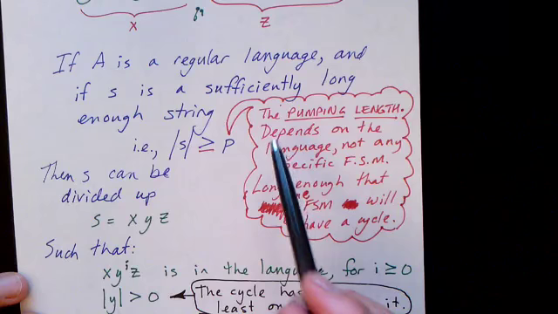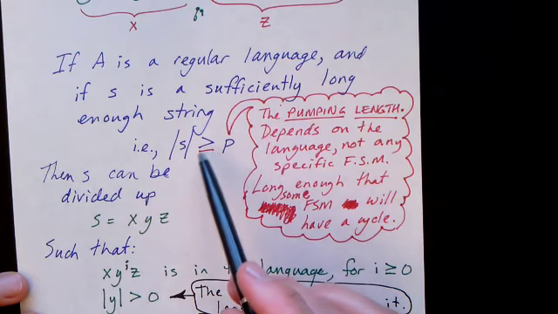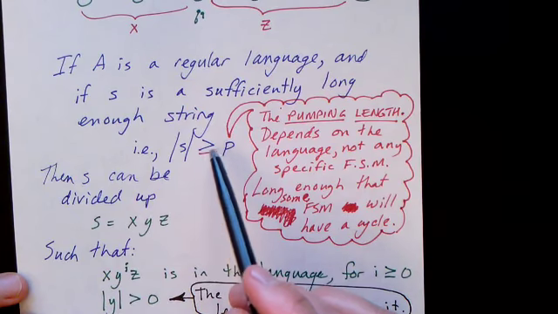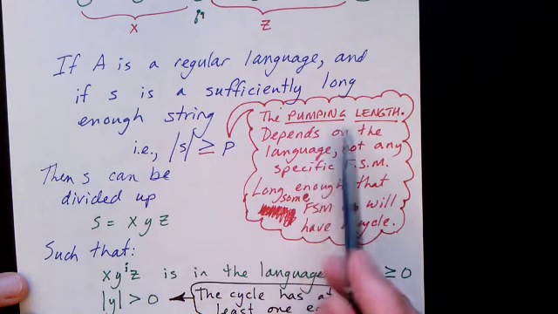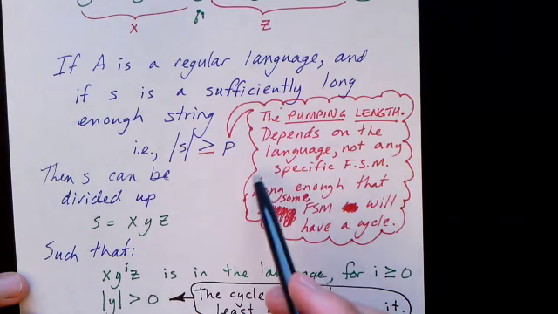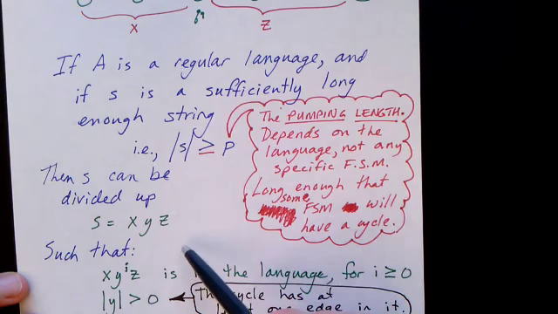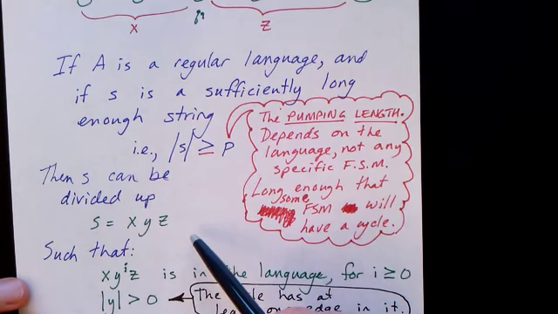Now, sufficiently long, what exactly does that mean? That means if A contains a string that's as long as or longer than some length, and we'll just call it p, which stands for the pumping length, then there must be cycles in the finite state machine that describes that language.